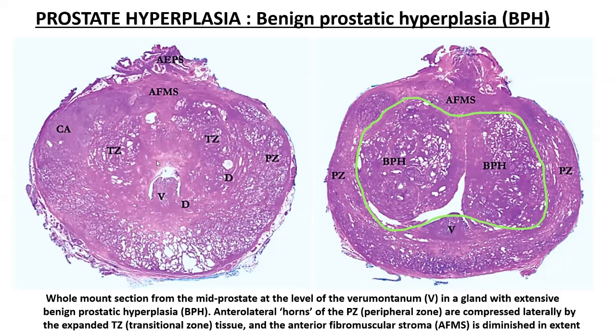So it's basically a hyperplasia of the various glandular elements within that particular region, but it could also involve the stroma. In some cases, it could be an equal mixture of the glands as well as the stroma, while sometimes the stromal element might be much more predominant. So over here on the right, you see the enlarged hyperplastic nodule of the BPH, which has resulted in the compression of the peripheral zone of the prostate. You also see that this particular region, which is marked out as V, that is the verumontanum, is towards the posterior aspect of this prostatic hyperplastic nodule.